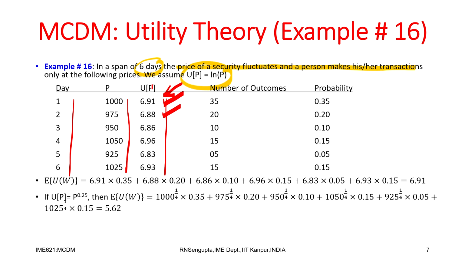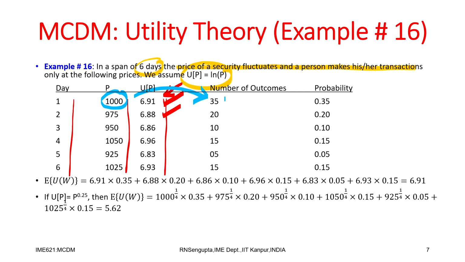So, the third column gives you the utility based on the logarithmic utility function, and the number of outcomes are given. What does the number of outcomes mean? Let us not be confused. What it actually means is this: a price of 1000 occurs 35 times in the total number of samples or observations which is done.